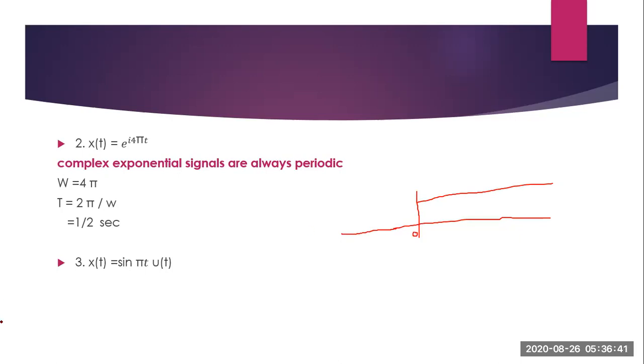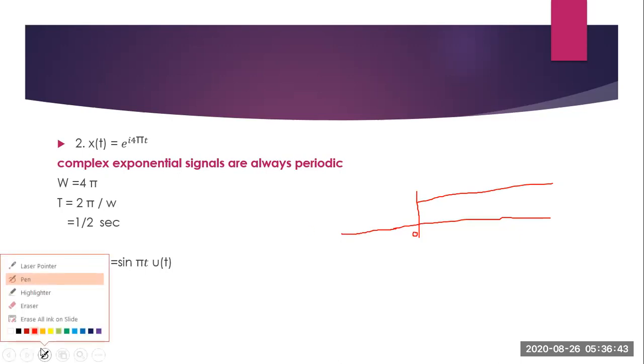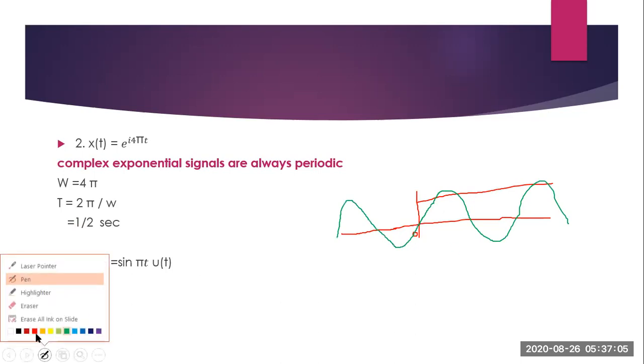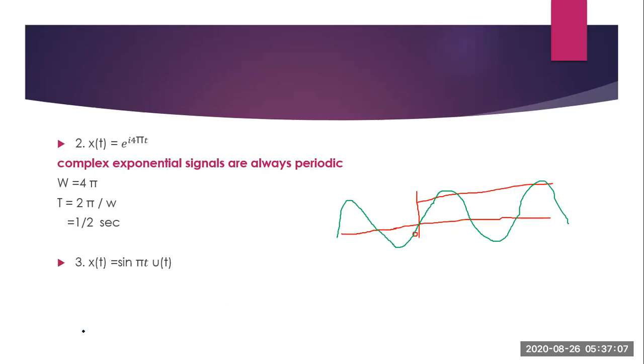When you multiply these two signals, you have the sine signal in the positive part continuing like this, and sine is there on the left side also. So when you multiply these two signals, you get a signal which exists only in the positive part. Since the value of u of t is always 1 there, when you multiply any signal with u of t, you get the same signal itself.